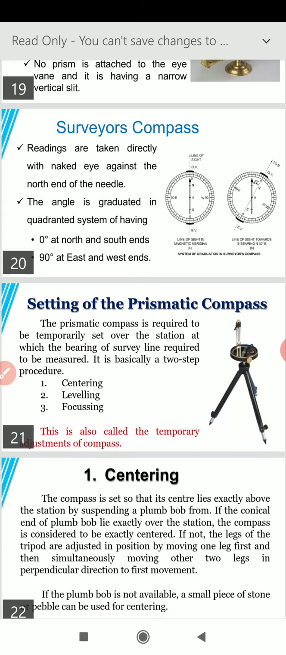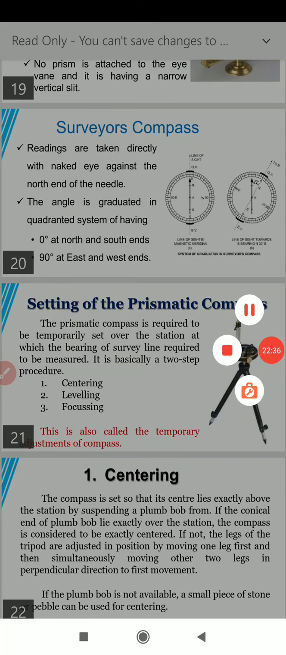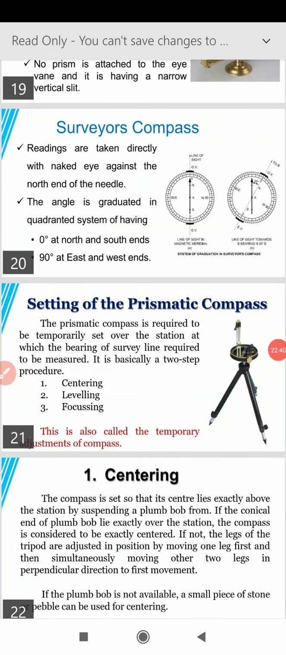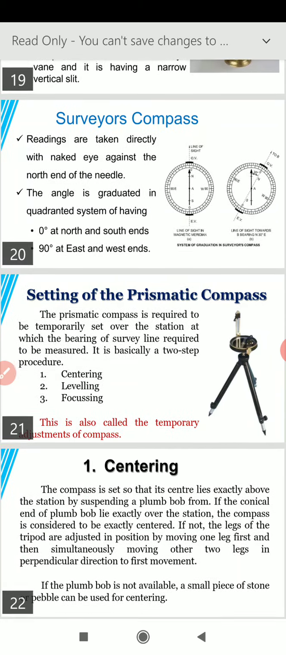The first step is centering of the equipment. The second step is leveling of the equipment. The third step is focusing of the equipment. So when we follow these 3 steps, then we can say that we have temporarily adjusted the compass.